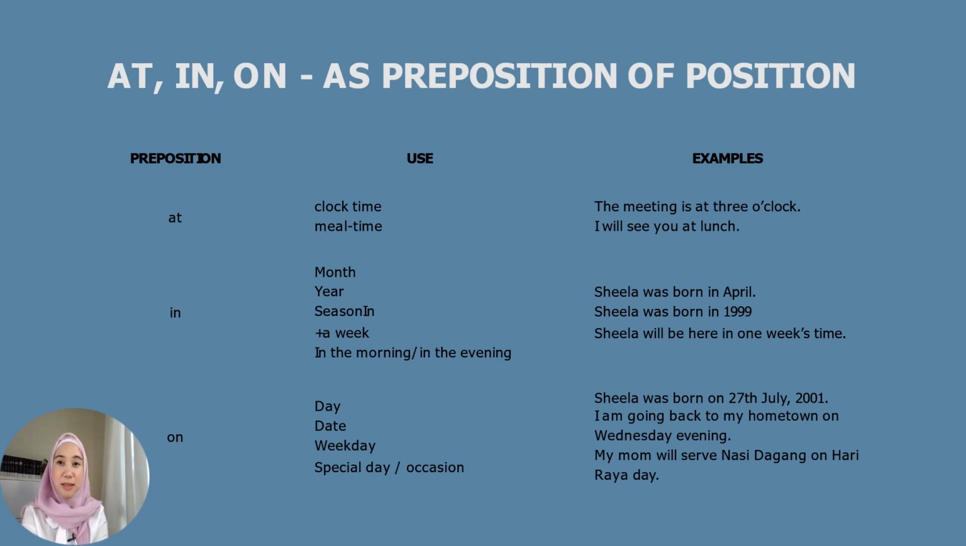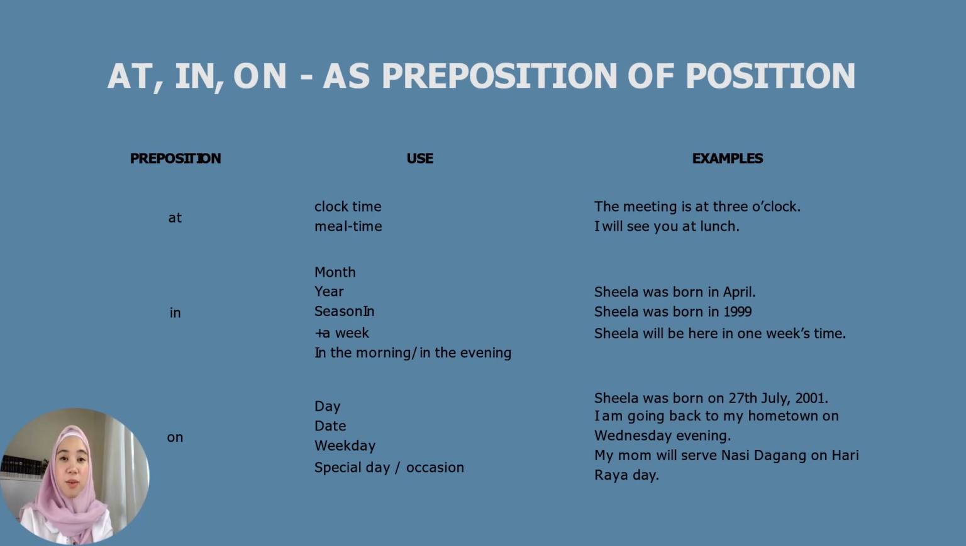And in this slide, we're going to look at when we're going to use at, in, and on and the examples. So we use at when we're talking about clock time and also meal time. For example, the meeting is at 3 o'clock. I want to meet you at 3 o'clock. We also use it for meal time. For example, I will see you at lunch. I will see you at dinner.